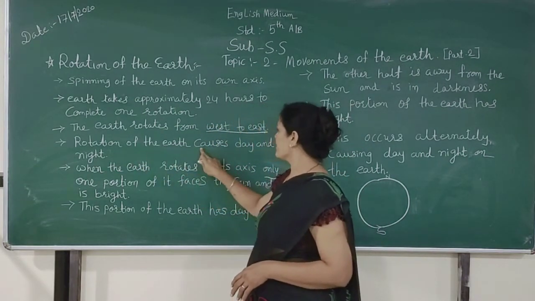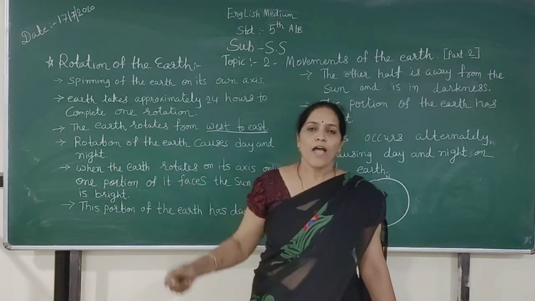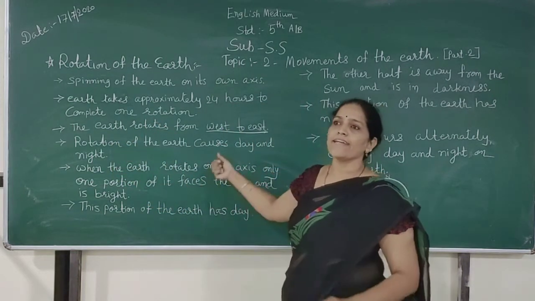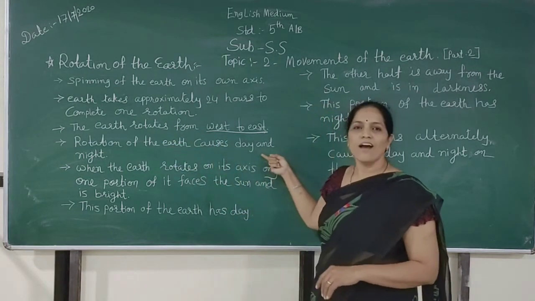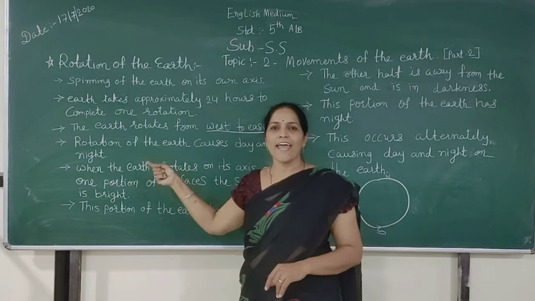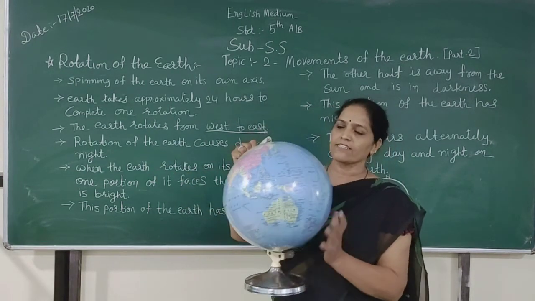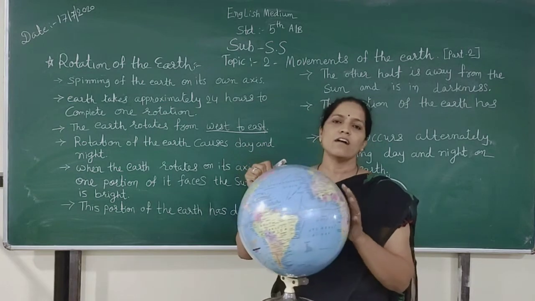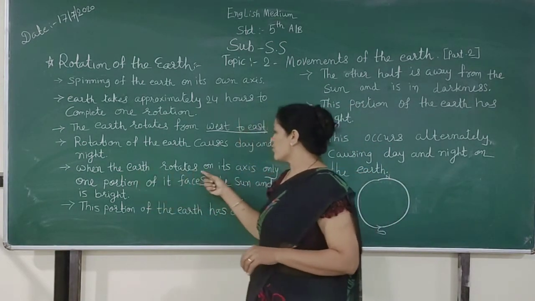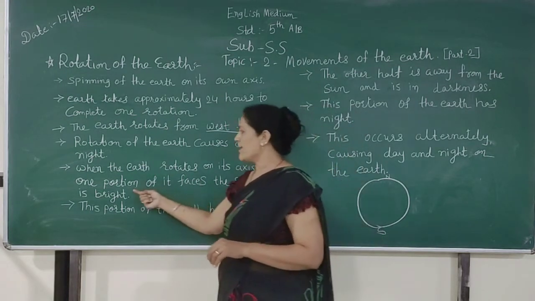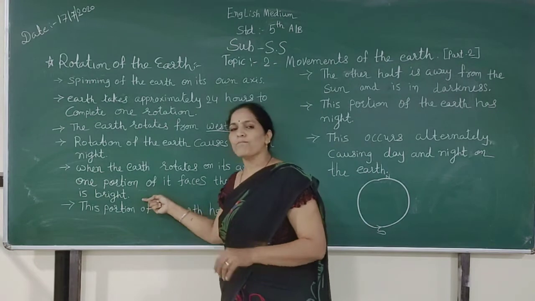Rotation of the earth causes day and night. How do day and night occur? When our earth rotates on its axis, only one portion of it faces the sun and is bright.